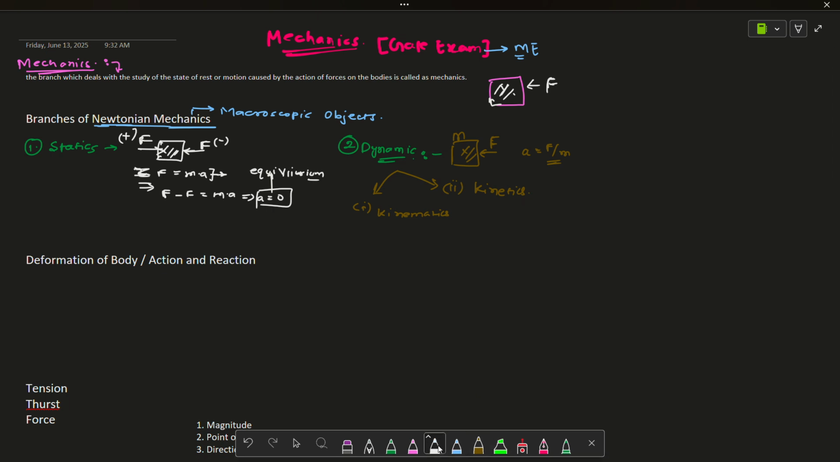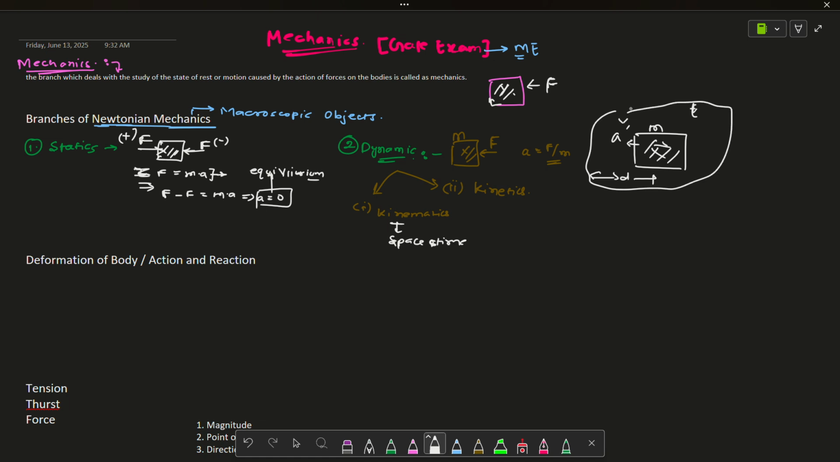In kinematics we will deal with space and time. Here we have nothing to do with forces. If a body is in motion, let's suppose I'm explaining with a figure and examples, some body of mass m is moving with acceleration a, or let's say velocity v, and it travels a distance d, taking time t. So we will deal with these values, variables and equations: acceleration, velocity, time, and space. That is known as kinematics. That means we are not involving force here at all, no force involvement.